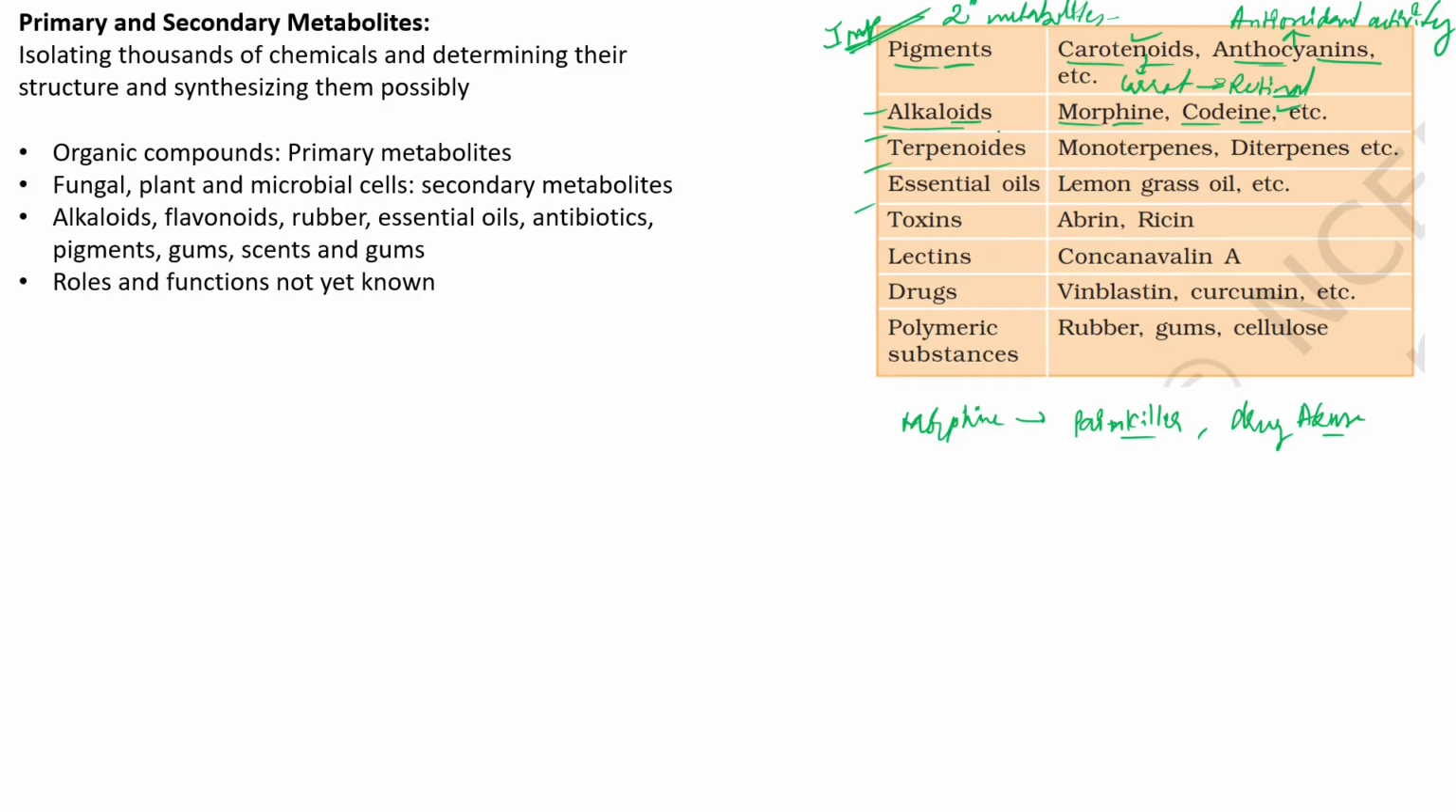Now the next one we are having is the terpenoids. Terpenoids are complex oil-like structures. They are completely complex oil-like, and they are mainly organic substances. Yes, and they are used to synthesize certain organic chemicals.